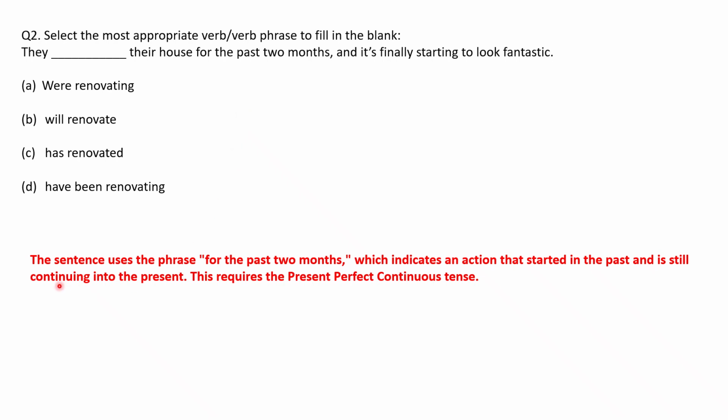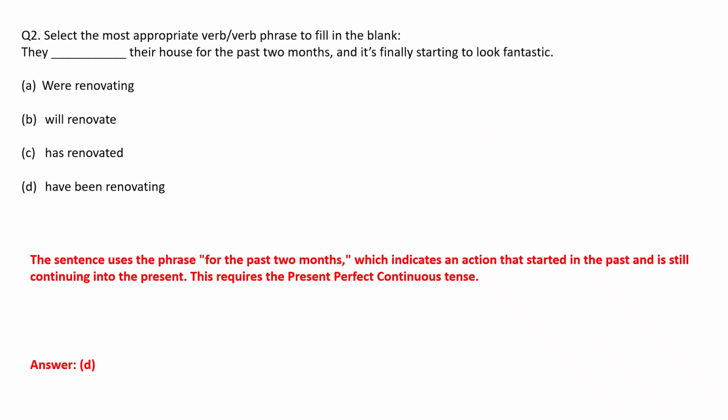So the answer is, the sentence uses the phrase for the past 2 months, which indicates an action that started in the past and is still continuing into the present. So this requires the present perfect continuous tense. So the answer will be option D. They have been renovating their house for the past 2 months and it's finally starting to look fantastic.